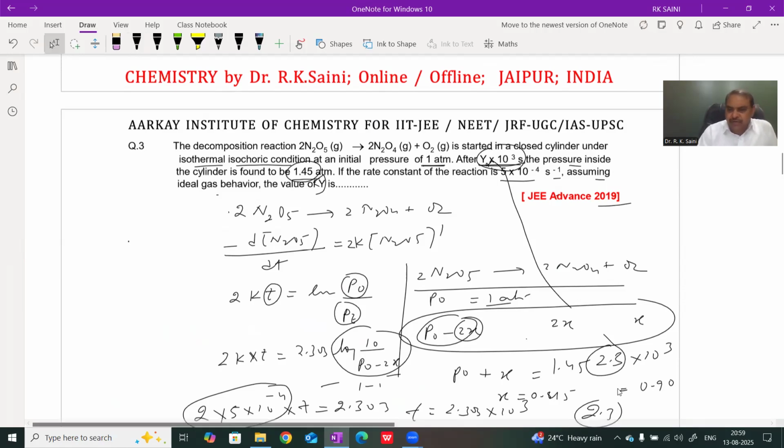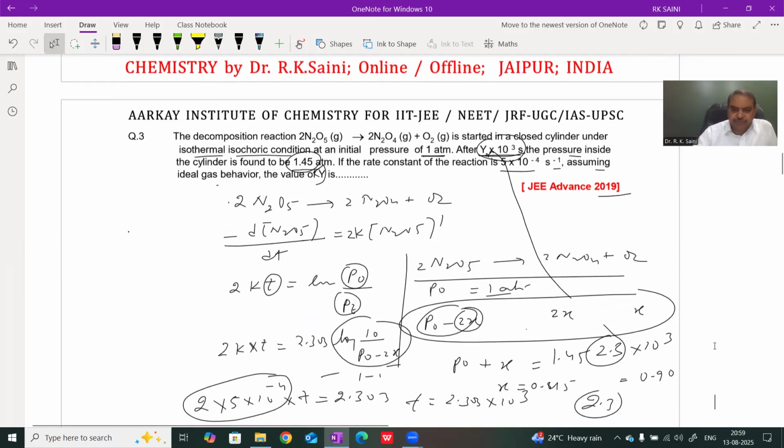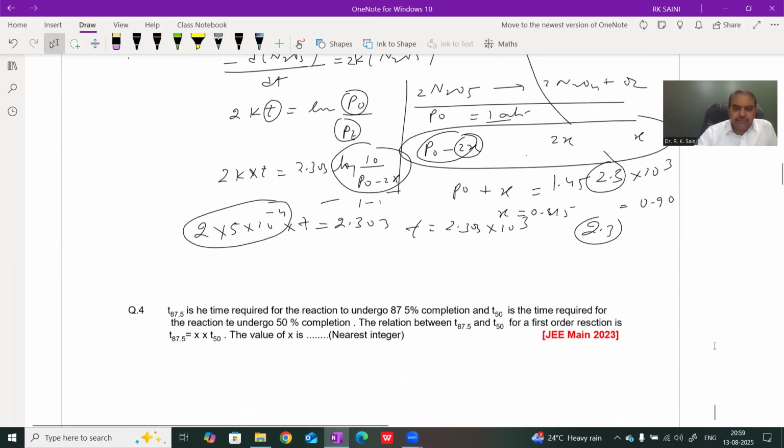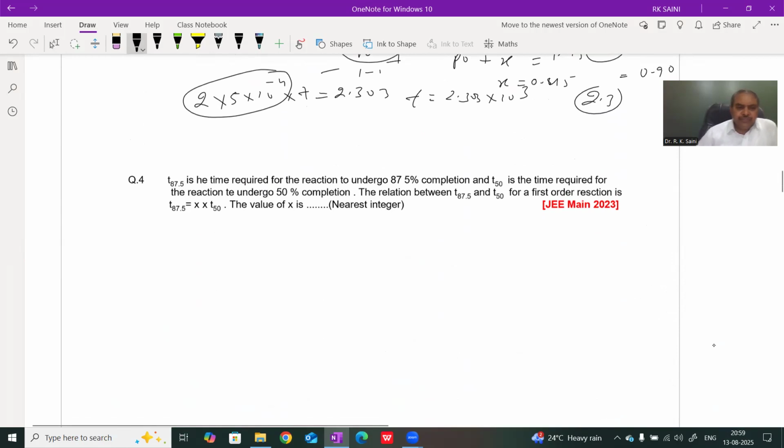Clear? Question number 3 done. Next, question number 4. T 87.5 is the time required for the reaction to undergo 87.5% completion, and T50 is the time required for the reaction to undergo 50% completion. The relation between T 87.5 and T50 for a first order reaction is this.